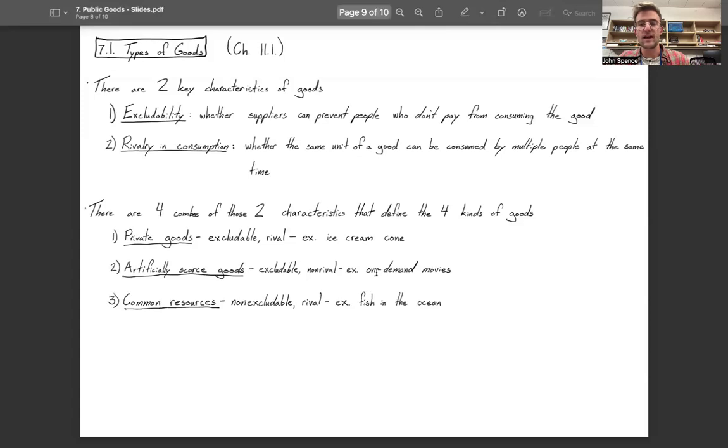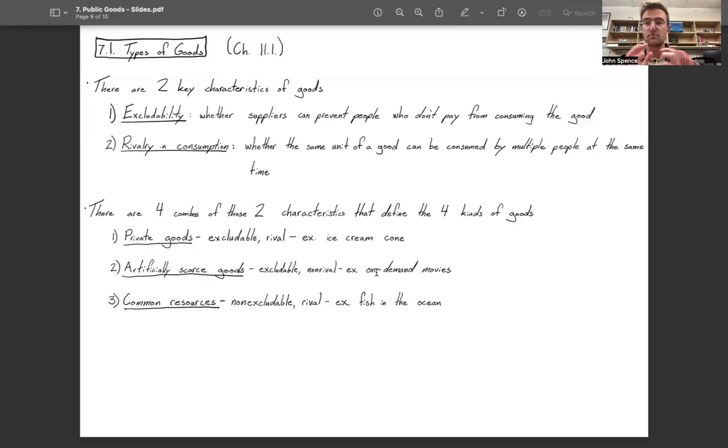Great. The third kind of good is a common resource. Common resources are non-excludable but rival. An example is fish in the ocean. With fish in the ocean, nature is the supplier because nature is providing the stock of fish, and fishermen are the consumers. They're the ones going out, taking the fish out of the ocean for their own benefit. It's very difficult to prevent certain people from fishing in the ocean. All you need is a boat and a net, and then you can go out there and do your thing.